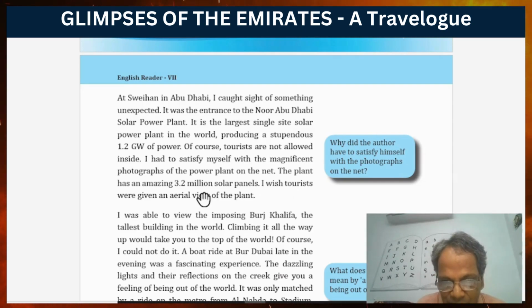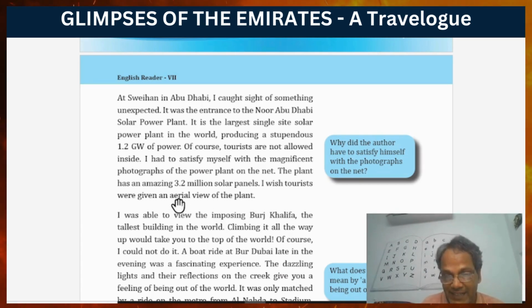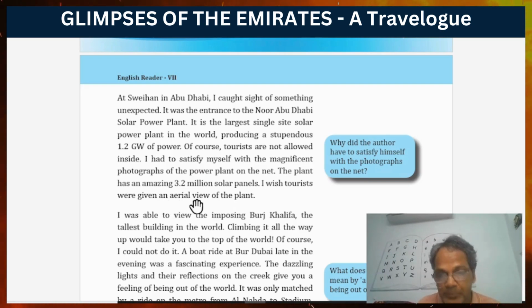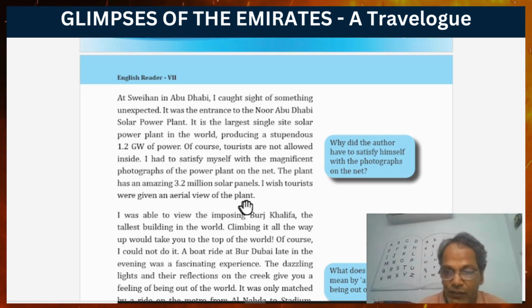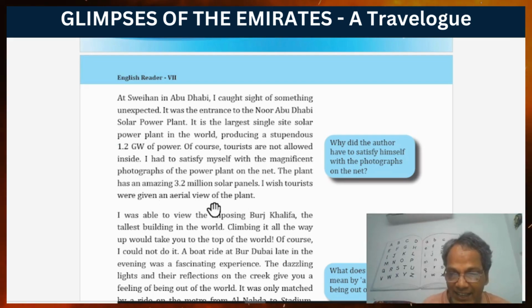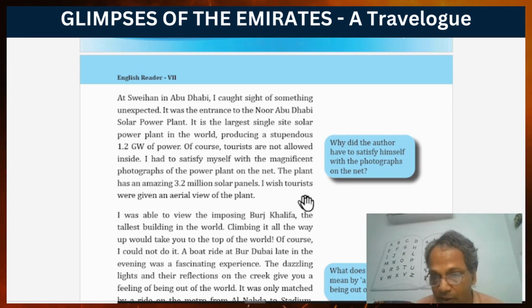I wish tourists were given an aerial view of the plant. So, tourism would have been better. Aerial view means the sky view. If the tourists were allowed to see this power plant from the sky. Yes, it was his wish, but it was not allowed.